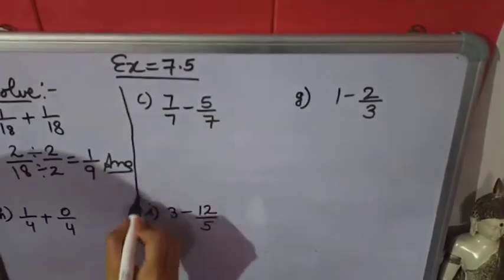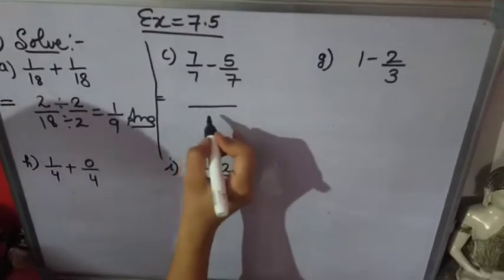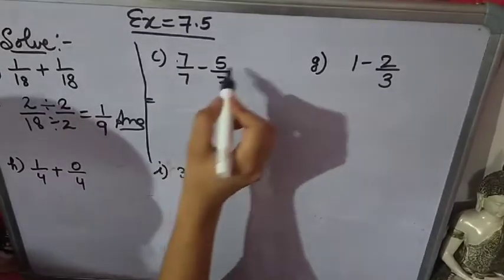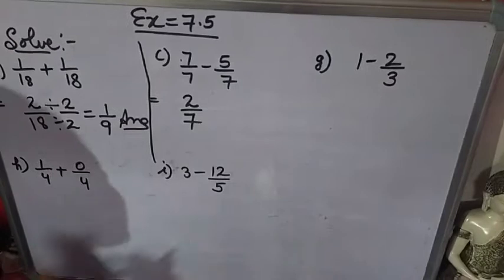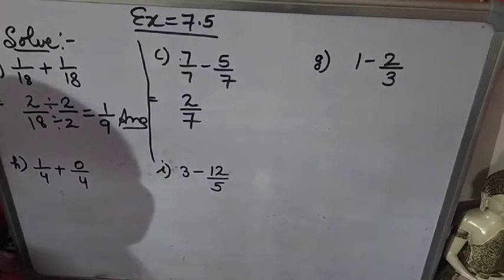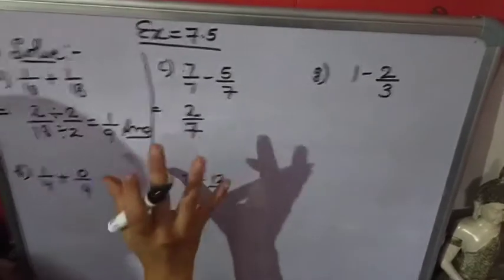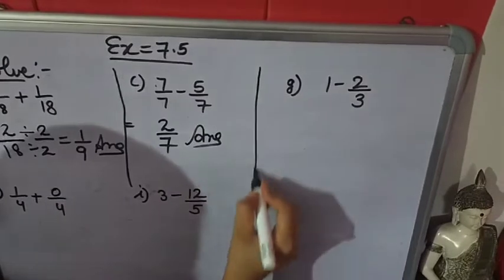Similarly in C part, 7 and 7 denominators are the same, so we will subtract only numerators. 7 minus 5 is 2, 2 upon 7. Now we will check whether 2 and 7 are both divisible by any number. No, 2 upon 7 is in simplest form. So this is the answer.